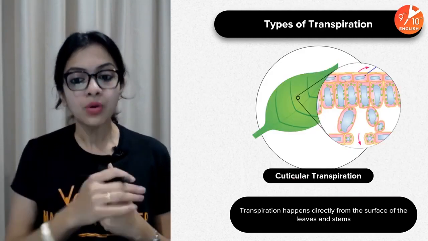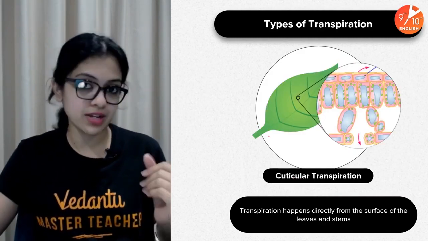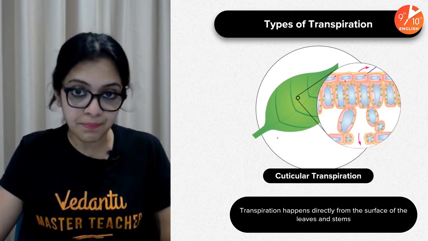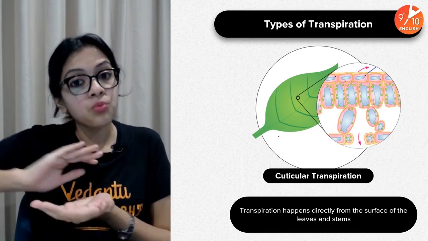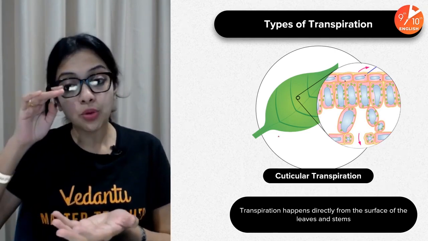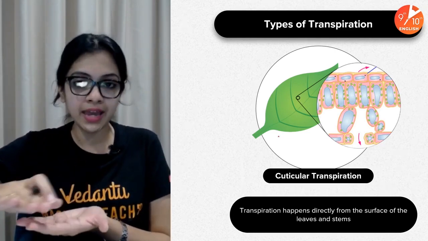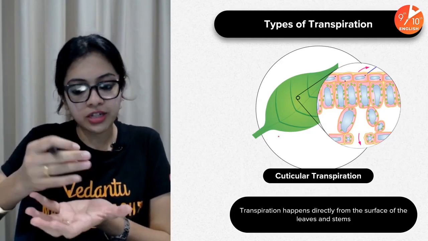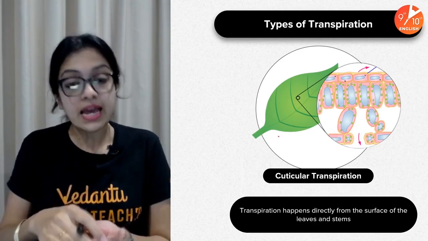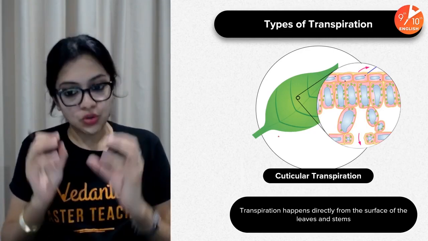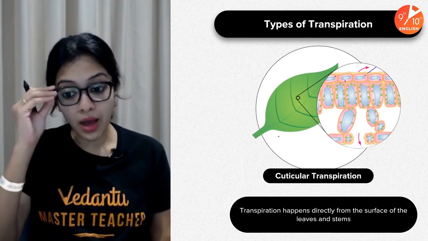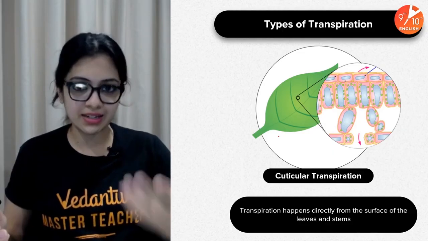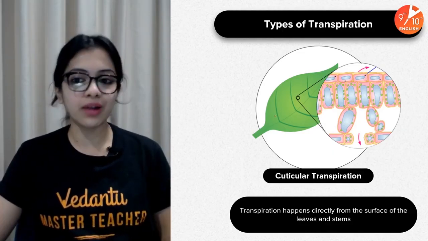Now coming to the next type, which is cuticular transpiration. If you think about it, leaves and certain other parts of a plant body have a waxy coating, especially on the leaves. You might find a waxy coating which is there to prevent excess water loss, and it gives a sort of shiny appearance to many leaves, right? That is called the leaf cuticle. So transpiration can also happen directly from the surface of leaves and stems, which is from the cuticle, and hence we call that cuticular transpiration.